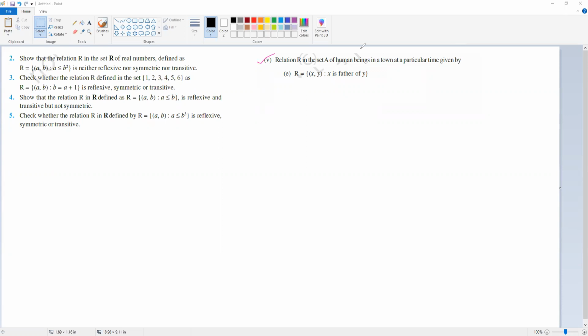Relation R in the set of human beings in a town at a particular time is given like this. All ordered pairs (x, y) such that x is a father of y. So is this reflexive?